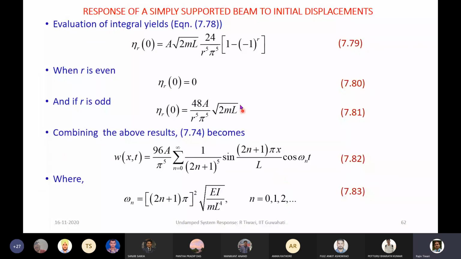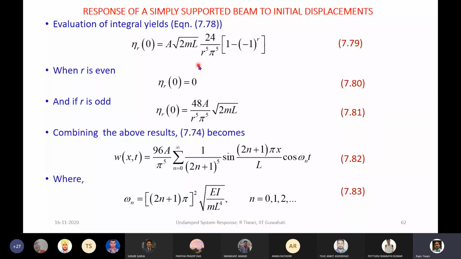Now, if you see this kind of function is coming, so if r is even, this will be plus, then this quantity becomes 0. So response will be 0. When r is odd, this will become 2. So this will become this.